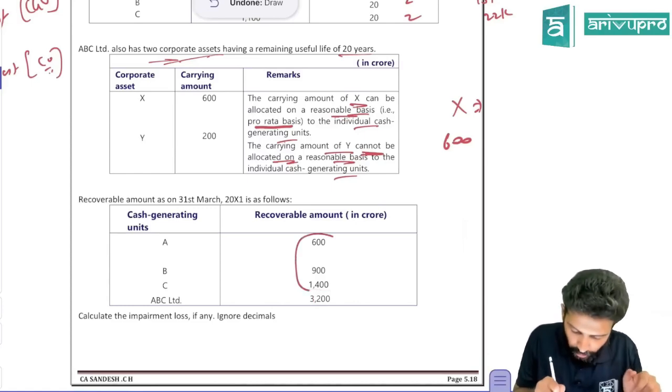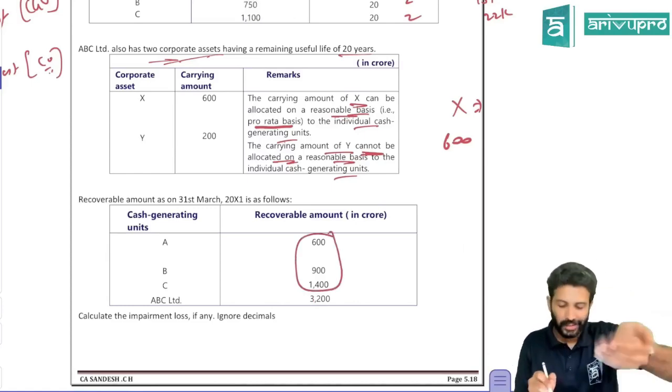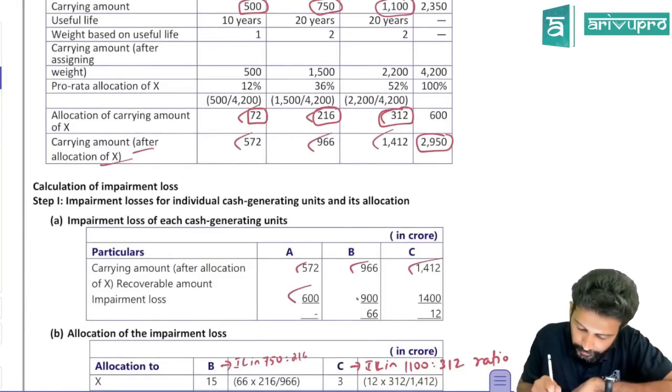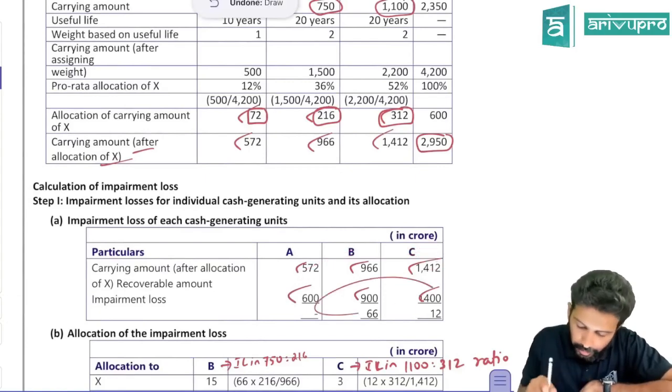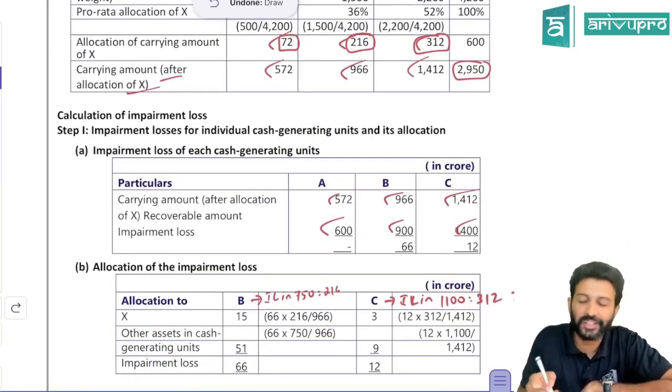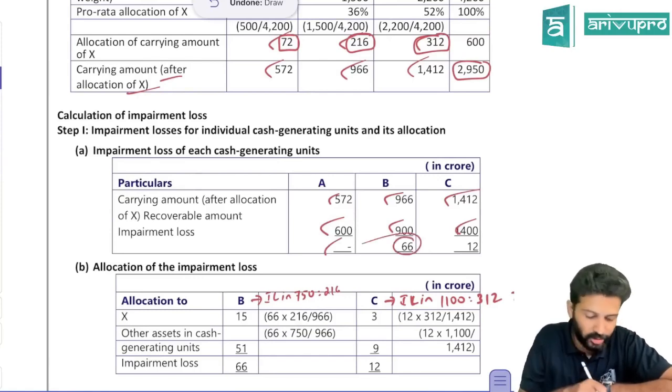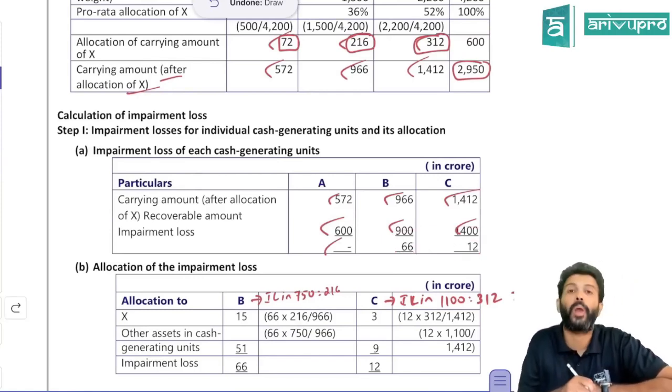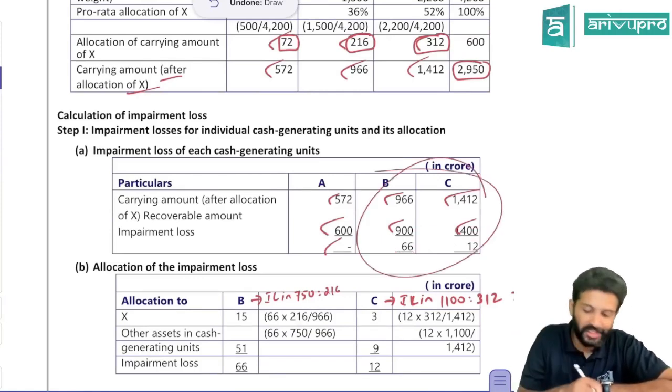Do you know the respective CGU's recoverable amount? Yeah, 600, 900 and 1400. Take that. This is a carrying amount. This is a recoverable amount. See, there is impairment loss. Carrying amount is 572. Recoverable amount given is 600. No impairment loss. Here there is an impairment loss of 66. Here there is an impairment loss of 12. Okay, CGU B and C are impaired.